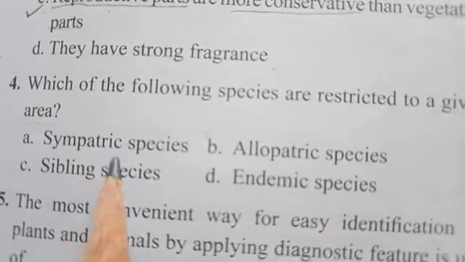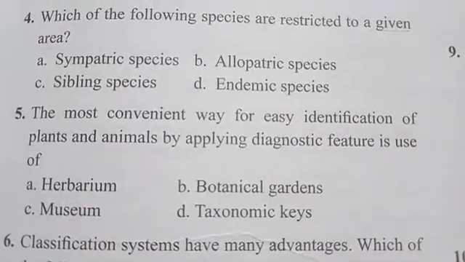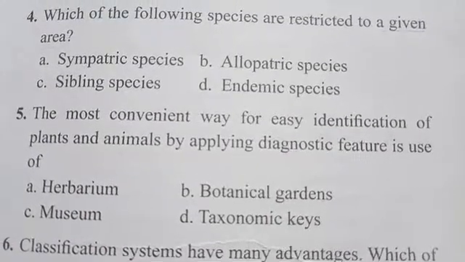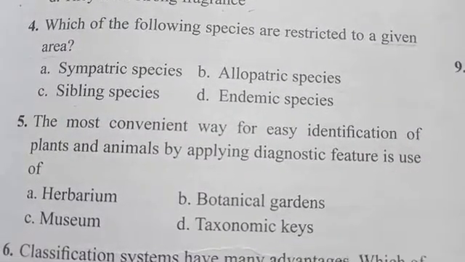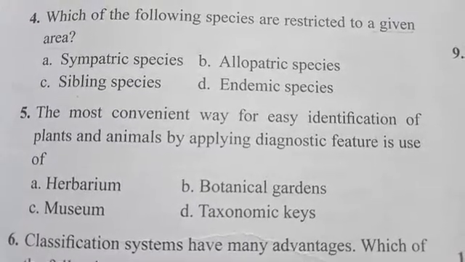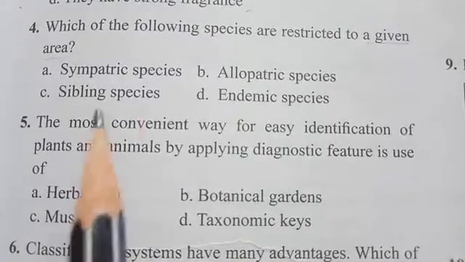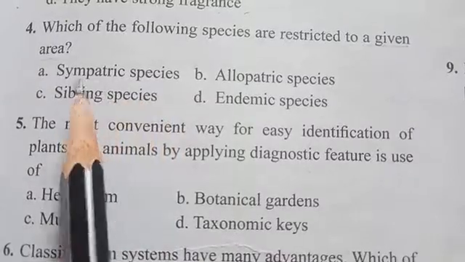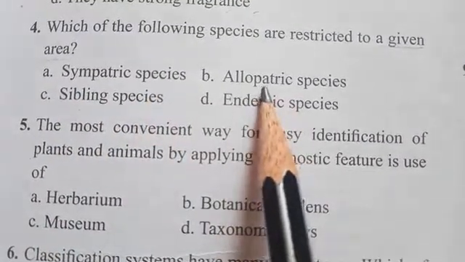The species occur within the same place without separation by any geographical area; the geographical areas overlap, so they cannot be altered. That's sympatric species. And next one, allopatric species.